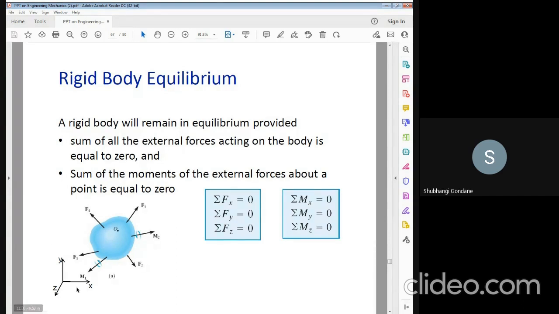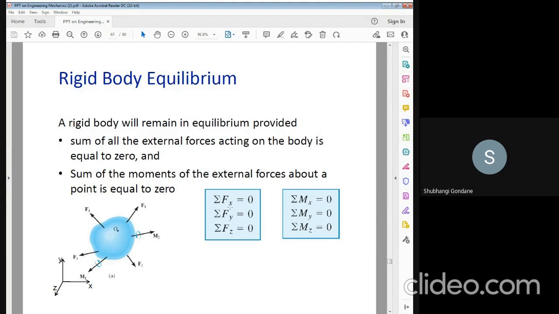Okay? So this is the diagram. This is the rigid body. All the forces are acting away from the body, that is F1, F2, F3 and F4, and the moment is also acting away from the body. And what is the sum of that system? The sum of that system is equal to 0.